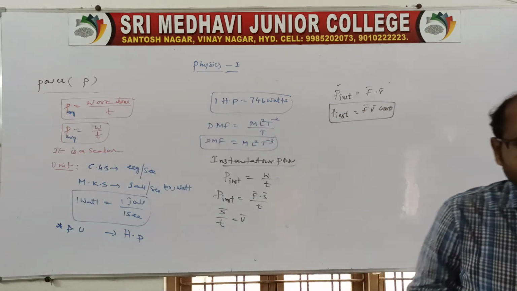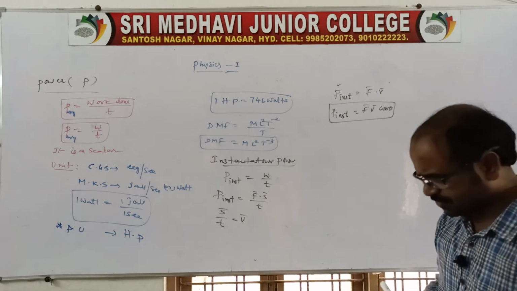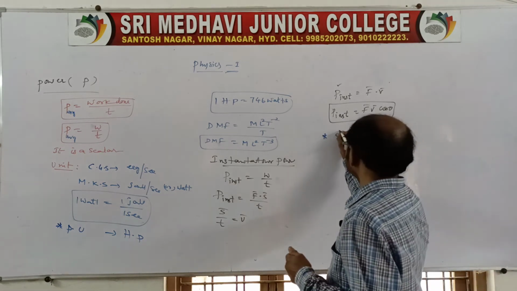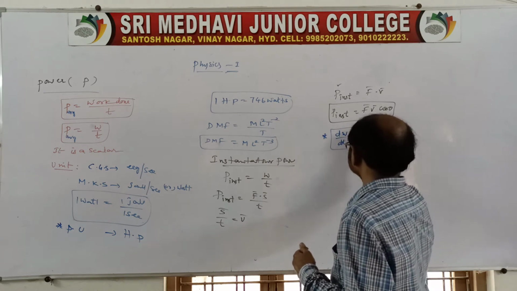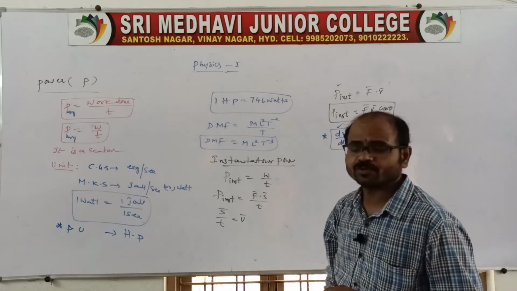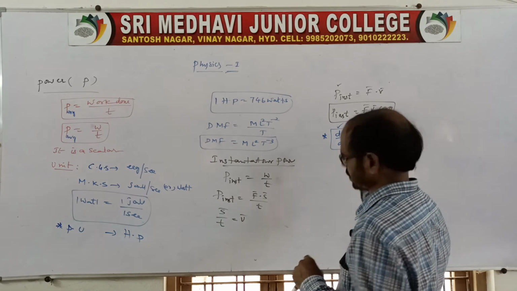So this is related to power, and in power we have some applications. Before the applications, we can also write power is equal to dW by dt, the rate of doing work. Power is nothing but the rate of doing work.